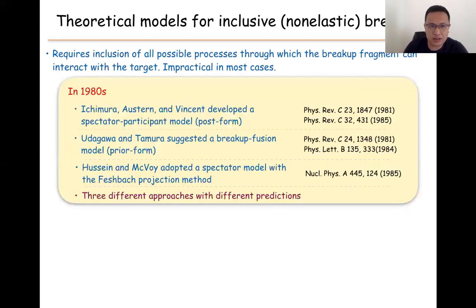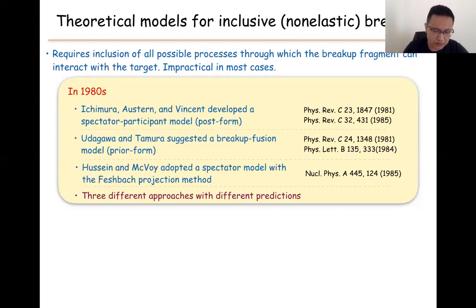So for that, in the 1980s, almost 30, 40 years ago, people tried to discuss this and develop a model for solving the inclusive breakup. One group is called the Ichimura-Autern-Vincent group. They use a spectator-participant model using the post-form T matrix. On the other hand, the Udagawa-Tamura group stress a breakup fusion model. They use a prior-form T matrix. In addition, Hussein and McVoy also use some other spectator model with some Faddeev projection. So three different groups proposed three different models.